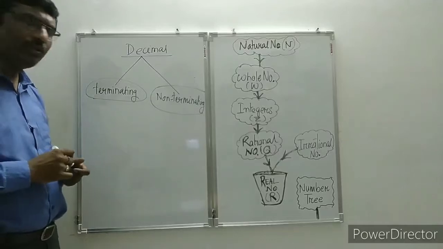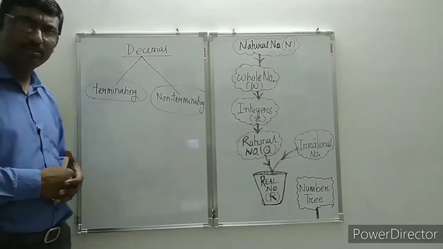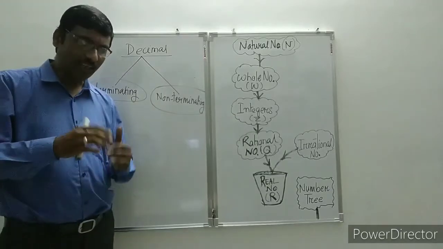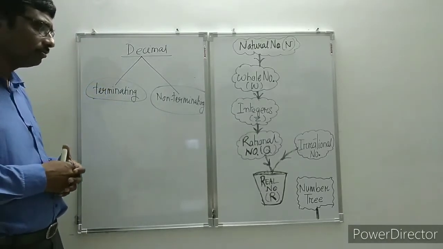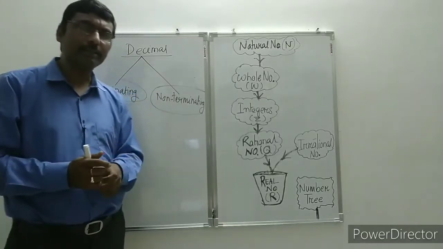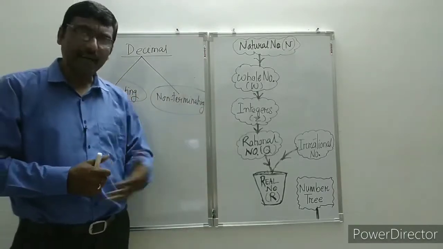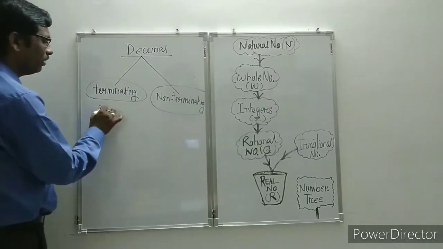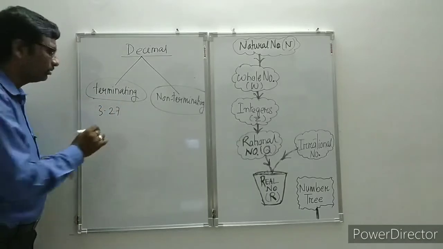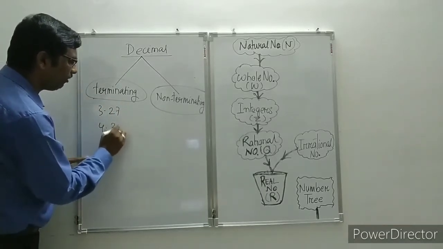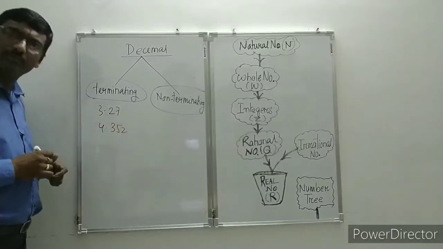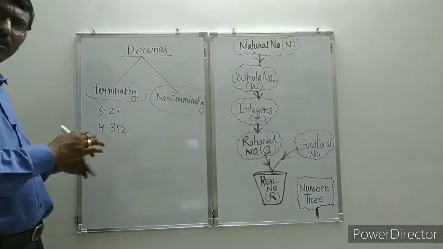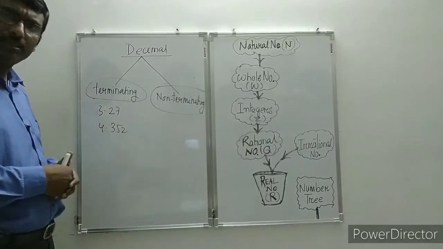Now terminating decimal means what? Terminate means end, where division ends. That means when you divide a number by another number, if you get the value as a proper decimal and the division ends, you cannot divide anymore, then those decimal numbers are called terminating decimals. Like suppose 3.27, suppose 4.352. These types of numbers are called terminating decimal numbers, meaning division ends.